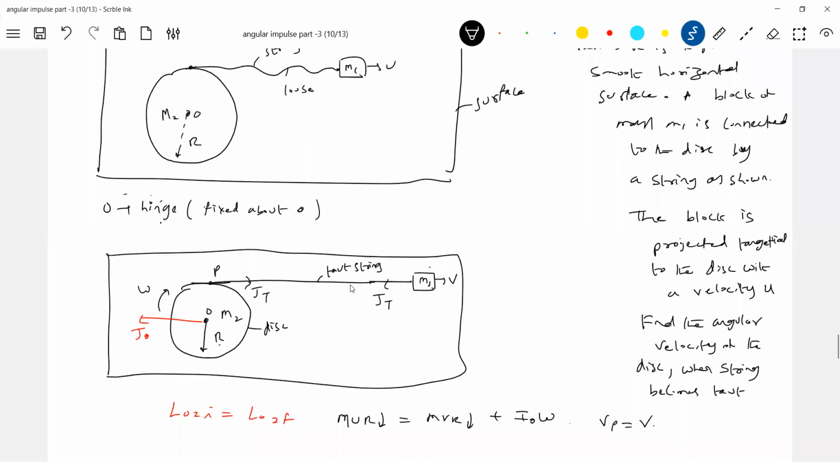Find the angular velocity at the moment the string has just become taut. We are discussing that moment. So Vp equals V. At the same time, Vp equals R omega. So the velocity of the point P and the velocity of the block should be equal, because the string is inextensible. I'll substitute that and get the value. So what is I naught? mr square by 2.